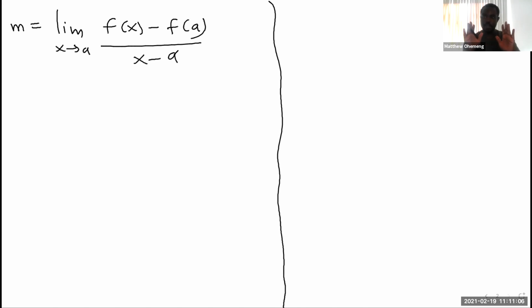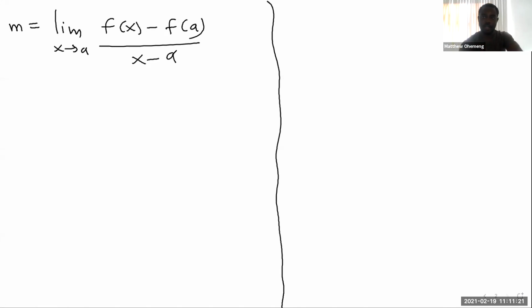This is established. But this formula is not always convenient to use. Sometimes it could lead to very, very messy factoring stuff. So we have another way of writing this, which is the formula that you'll be using.